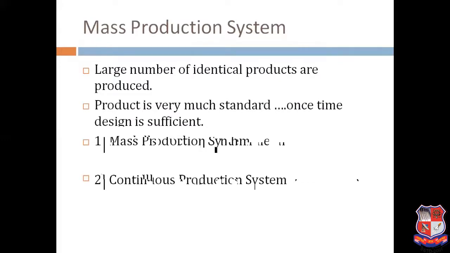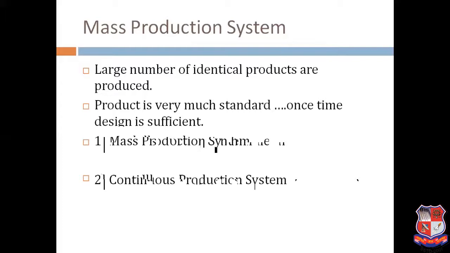Mass production system, large number of identical products are produced. Product is very much standard. Once the design is done, semi-skilled workers can handle the production system. Time requirement for the production is very short. These are, we can say, the very key advantages of the mass production system.